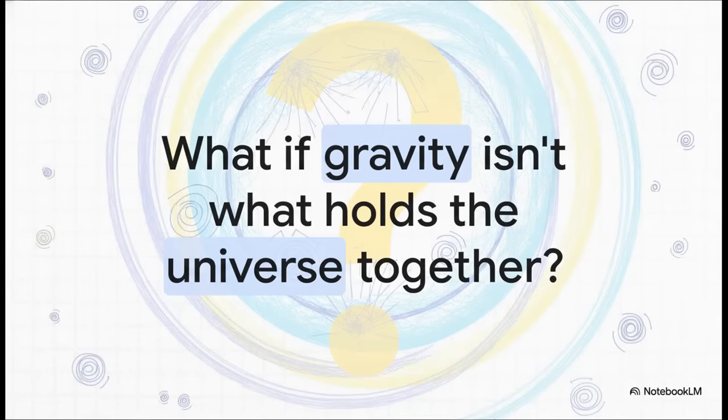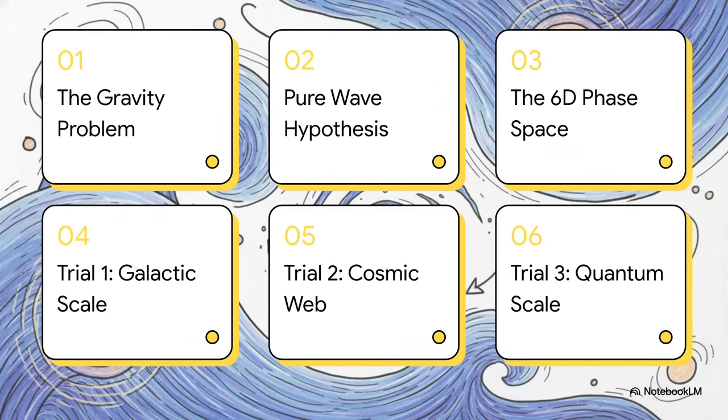So think about this. What if gravity isn't actually what holds the universe together? I mean, standard astrophysics relies super heavily on invisible forces, right? We use concepts like dark matter to explain why galaxies don't just fly apart as they spin. But this radical new computational framework asks a totally different question. It asks, what if space is actually structured by geometric wave resonance? Like, what if the universe isn't being pulled around by invisible mass, but is naturally organizing itself through overlapping standing waves?